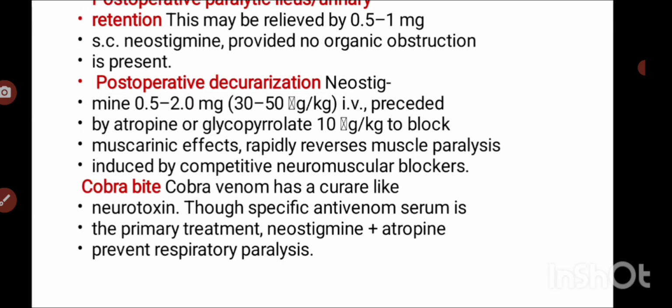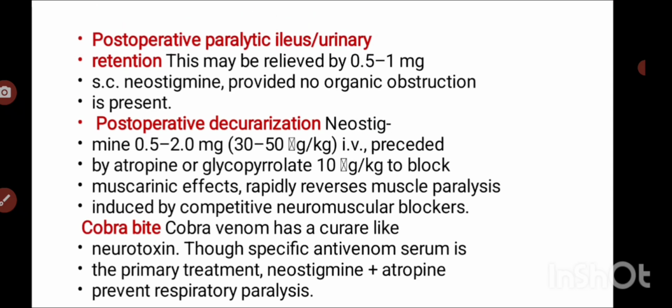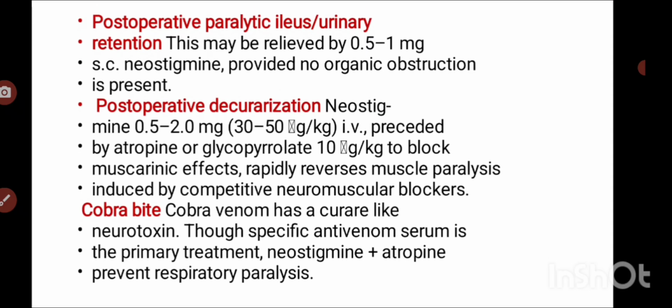And cobra bite, which is similar to curare poisoning, so in such cases also we can go for neostigmine. So for myasthenia gravis, for cobra bite, for paralytic ileus, and for post-operative decurarization, curare poisoning, for all these cases we go for neostigmine, and for glaucoma as a miotic we can go for physiostigmine.